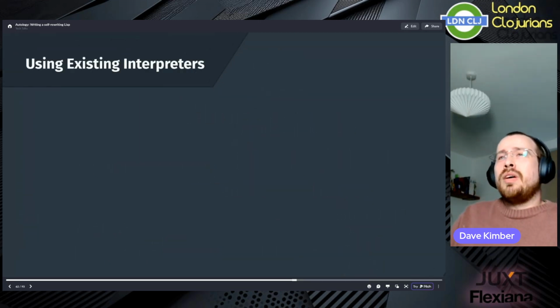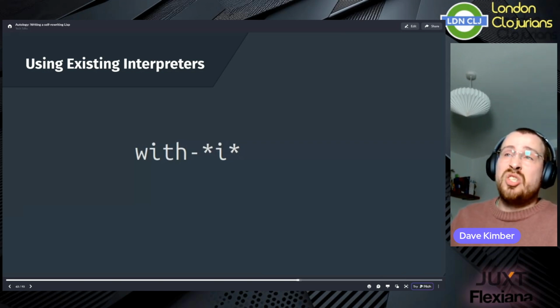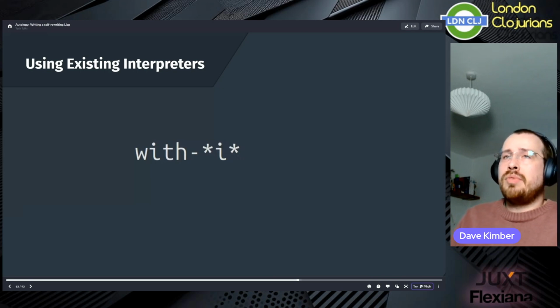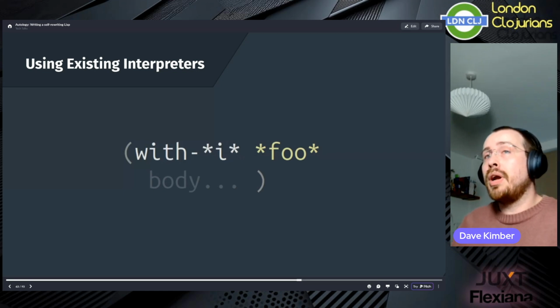The other mechanism that Autology provides to make this meta interpretation easier to use is a special form in the interpreter itself called withI. This special form is similar to bind in its structure, but it only binds to the special I interpreter symbol. And it allows you to bind a pre-existing interpreter so that you don't have to actually define it within your Autology program.